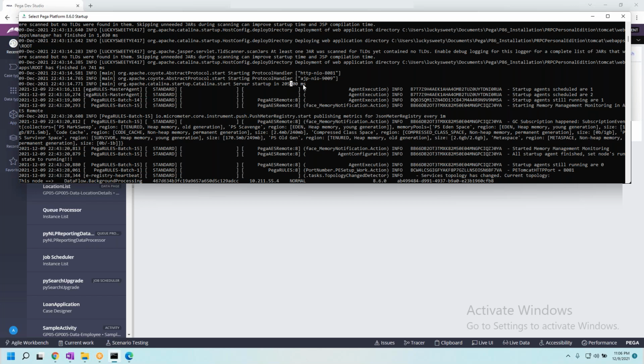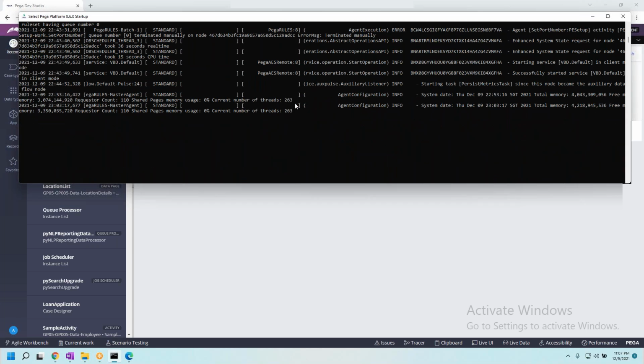Basically, 1000 milliseconds is equal to 1 second. So that means it took some minutes to start. For you people, sometimes it shows 20 minutes, 15 minutes. Don't worry about it. As long as you see this one, it shows that it started.